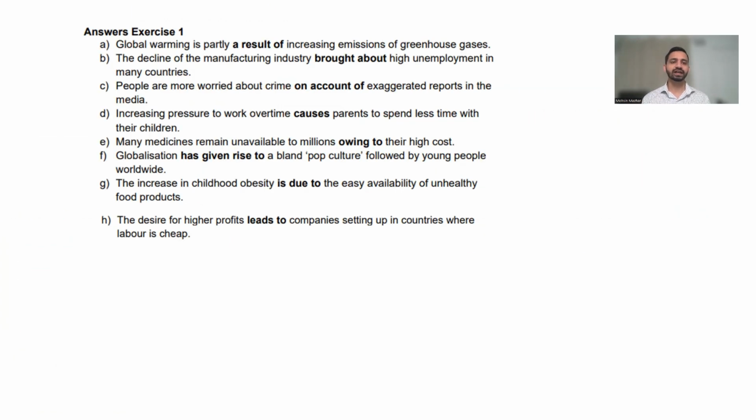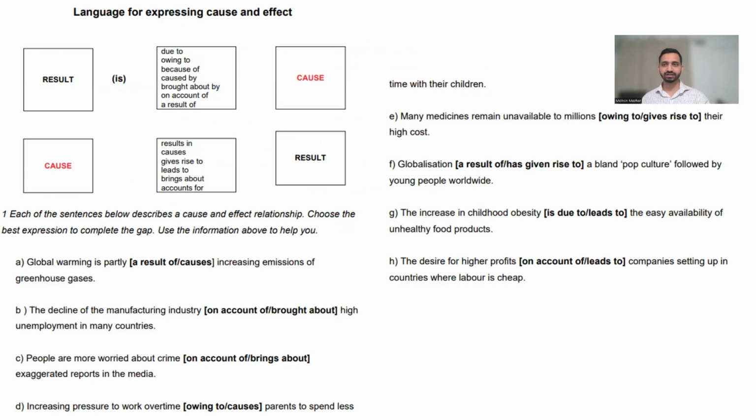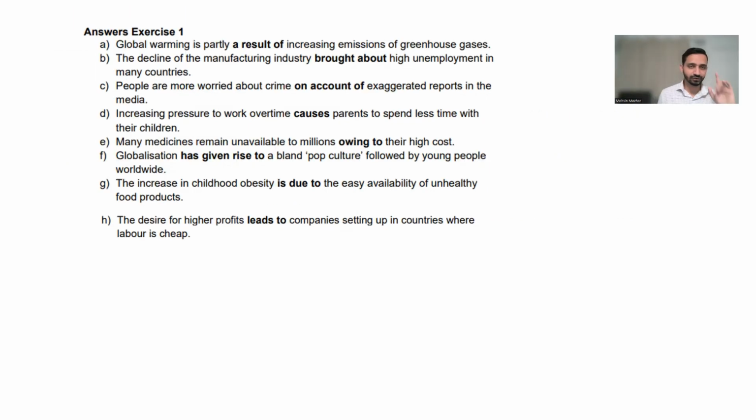All right, let's look at the answers now. Global warming is partly a result of increasing emissions of greenhouse gases. So global warming is a result, as you can see, it's the result of greenhouse gases. So you would use a result of, right? And just look at this chart here. Always think about what is the result, what is the cause. So coming back to this one, number B, please check your answers.